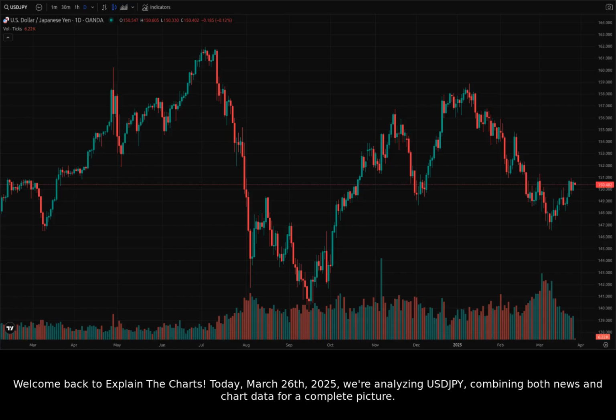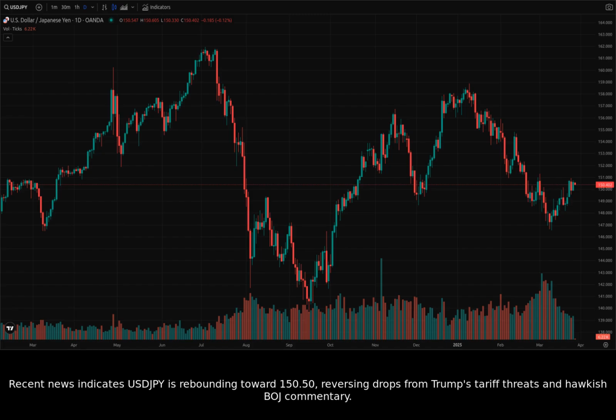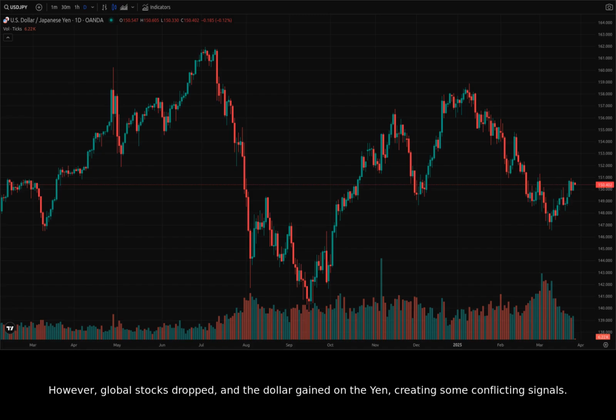Today, March 26, 2025, we're analyzing USDJPY, combining both news and chart data for a complete picture. Recent news indicates USDJPY is rebounding toward 150.50, reversing drops from Trump's tariff threats and hawkish BoJ commentary. However, global stocks dropped, and the dollar gained on the yen, creating some conflicting signals. We'll explore how these events correlate with the chart data.